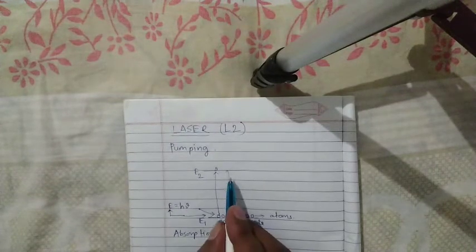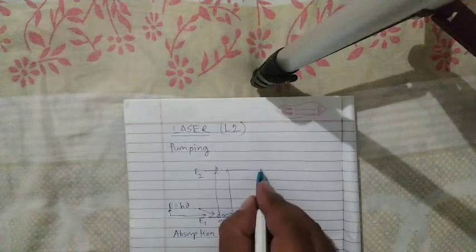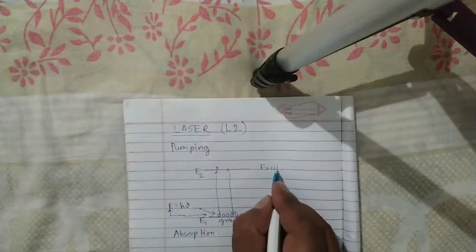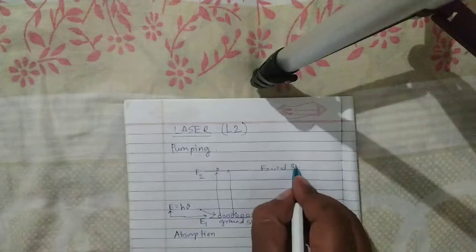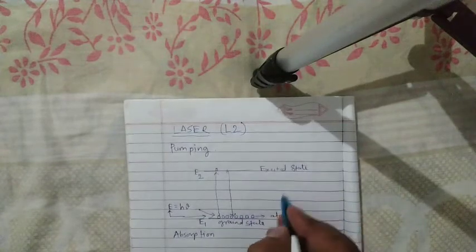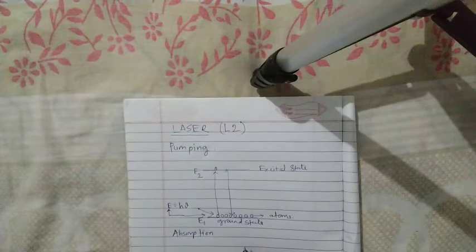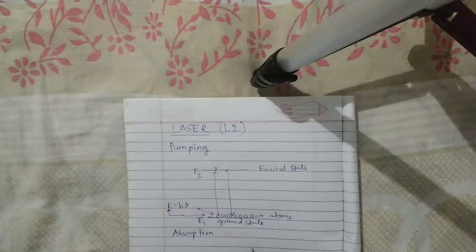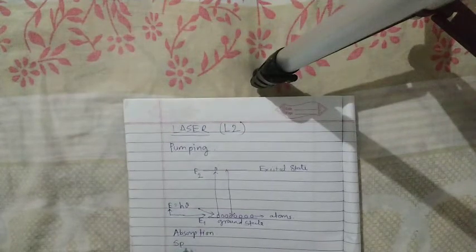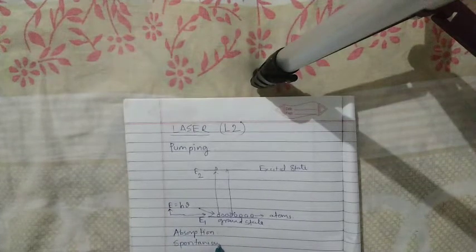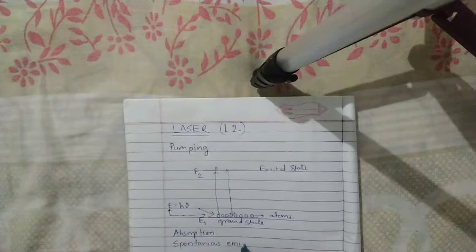And when an electron makes a transition from the excited state to the ground state, this is a spontaneous process. Therefore, this process is called spontaneous emission.